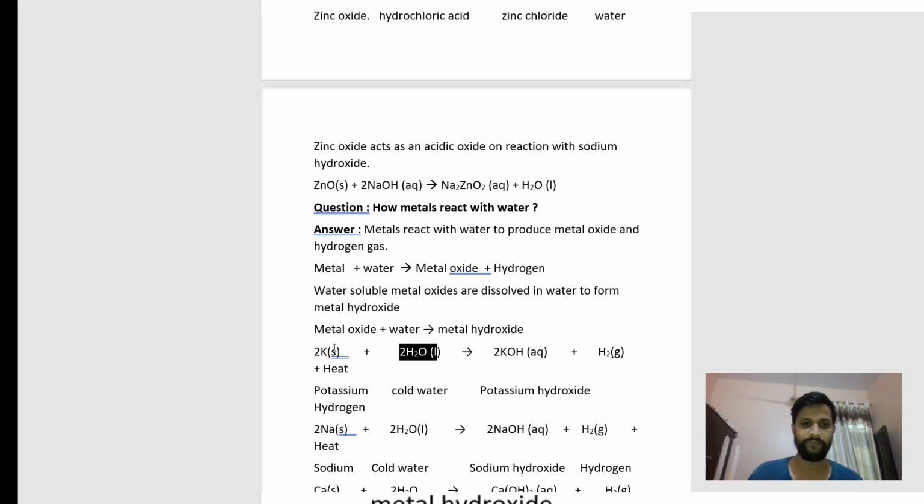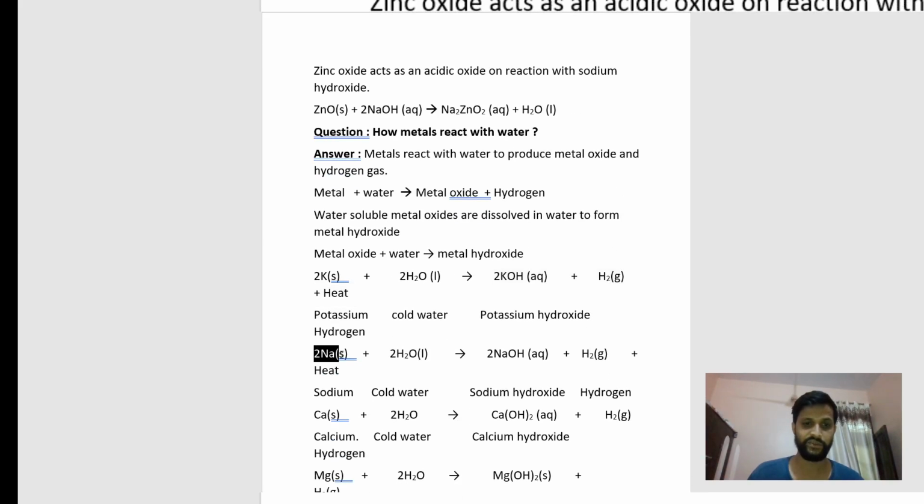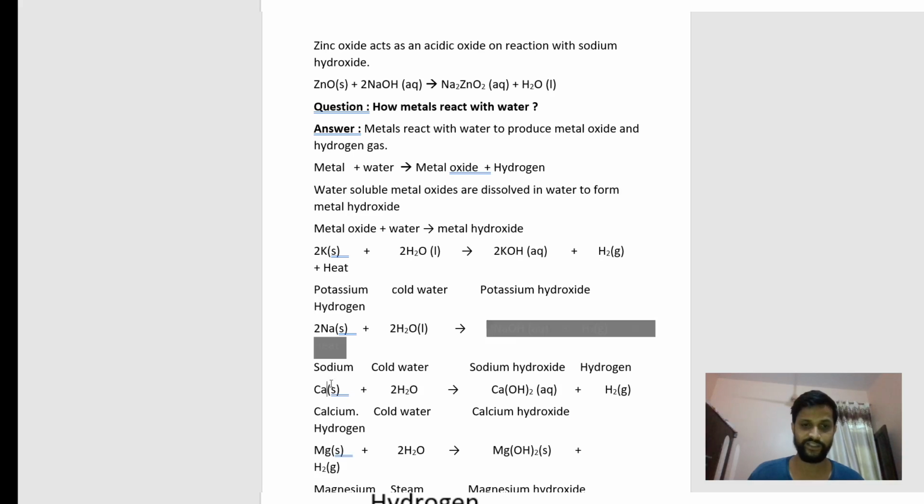First potassium oxide is formed, but potassium oxide is soluble in water, so this is the reason the potassium hydroxide is formed. In the same way, when sodium reacts with the water, there is formation of sodium hydroxide. Calcium is also a metal. When calcium reacts with the water, there is a formation of calcium hydroxide.